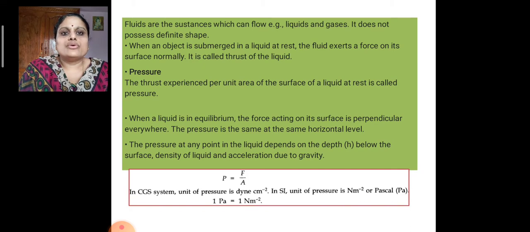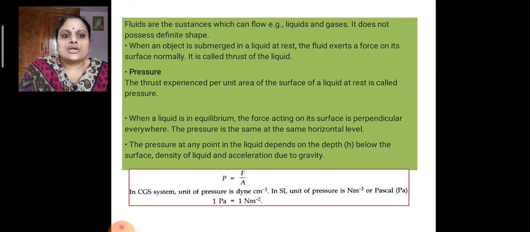We know fluids are substances which can flow. For example, liquids and gases are together called fluids, and they don't possess any definite shape. When an object is submerged in a liquid at rest, the fluid exerts a force on its surface normally, and this normal force is called thrust. We have also studied that the thrust experienced per unit area on the surface of a liquid at rest is called the pressure.